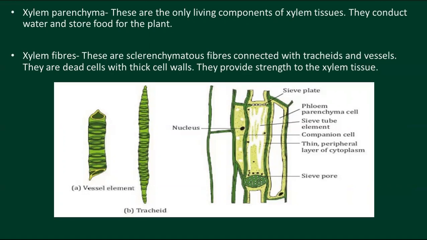Next are xylem fibers. The xylem fibers are sclerenchymatous fibers connected with the tracheids and vessels. Here also dead cells are there, with thick cell walls. The function of this one is providing strength to the xylem tissue. The diagram is also showing the tracheid and some other structures, like the vessel element. So this is completed here, and now we are going to the next topic.